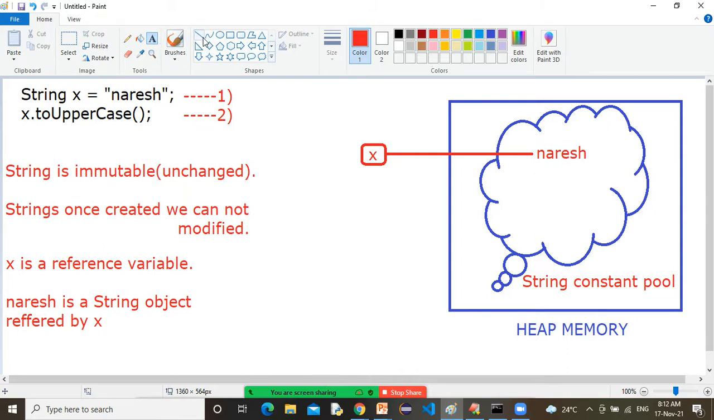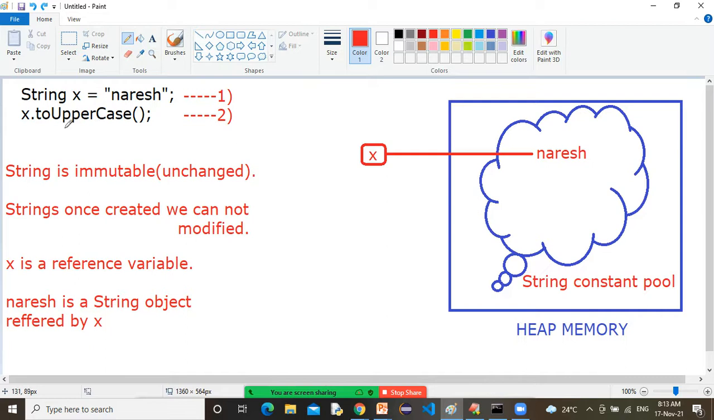Now according to the concept, look at what the concept is. String is immutable, sir. This is the concept. String is immutable means what? Just like a constant. That's why the name is string constant pool. It is a constant pool, it is not modifiable, you can't modify it. The strings once created cannot be modified.